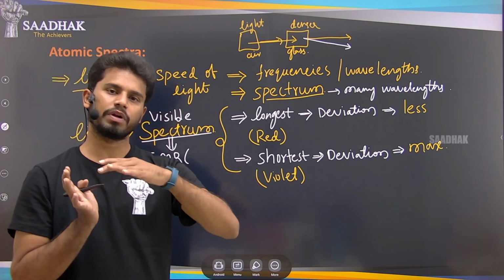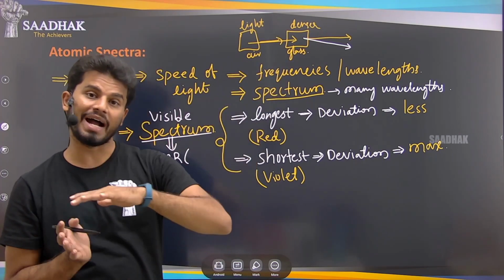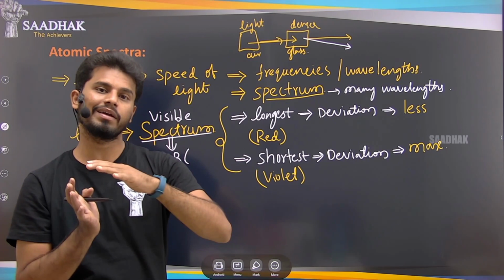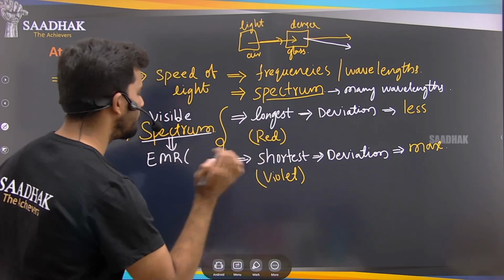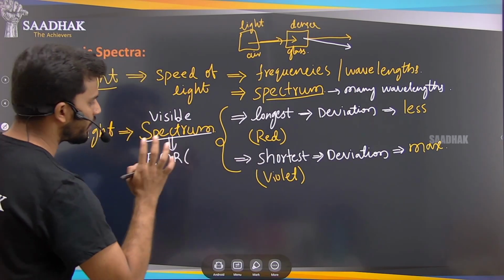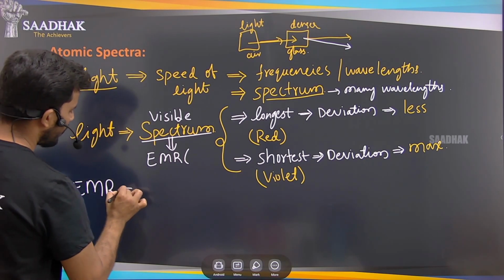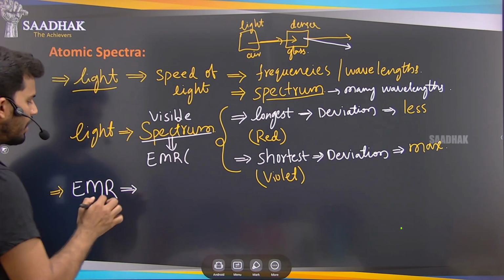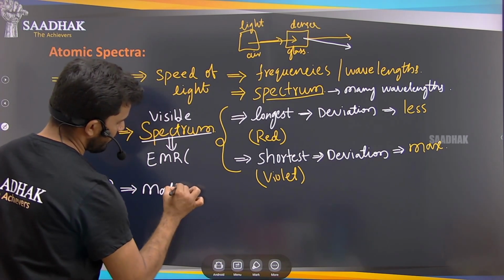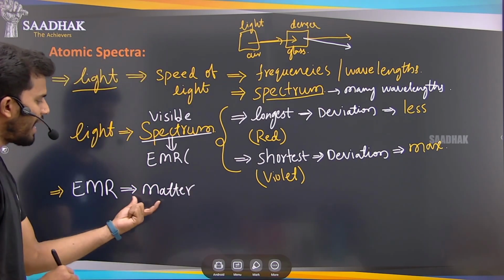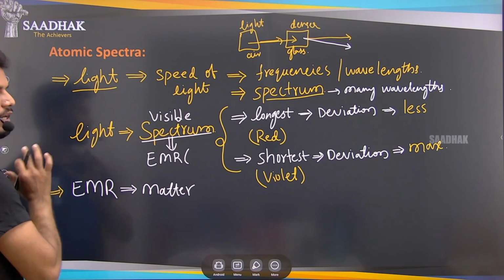How it will be reacting or changing from one medium, that was the example I said. Now, if you are applying this electromagnetic radiation to matter, and that matter consists of atoms, how will that behave? In the previous lecture we already discussed that when an electromagnetic radiation interacts with any matter, the matter will acquire the energy from this electromagnetic radiation.